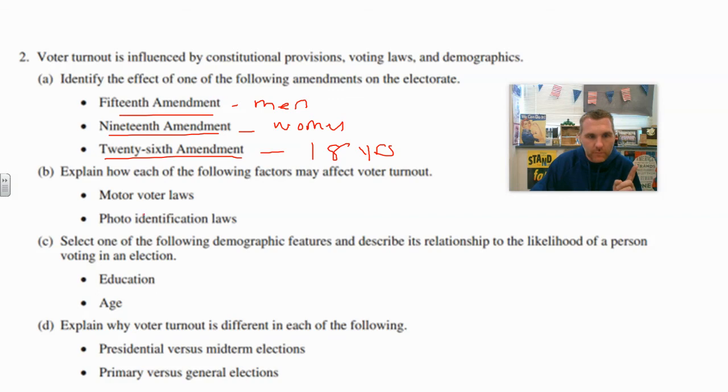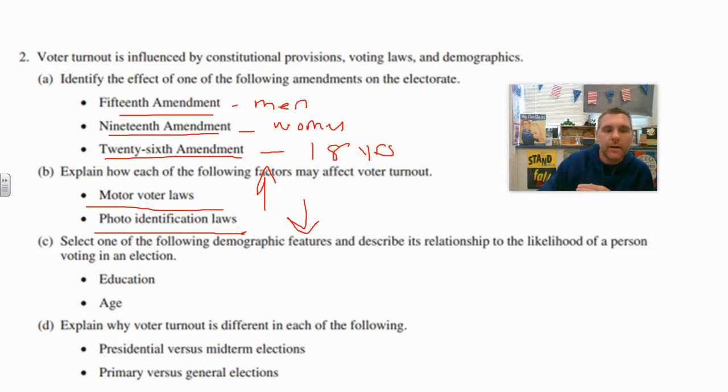Okay. Explain how each of the following factors may affect voter turnout. Motor voter laws are supposed to increase turnout, in that you get the ability to register to vote at the DMV. Photo ID laws actually decrease turnout. If a state's going to have a photo ID law put in place, sometimes that can deter people who don't have a state-issued photo ID, whether it's a driver's license or just an ID. Select one of the following demographics and describe its relationship to the likelihood of a person voting. Again, education and age. The more you have of it, the more likely you are to vote, right?